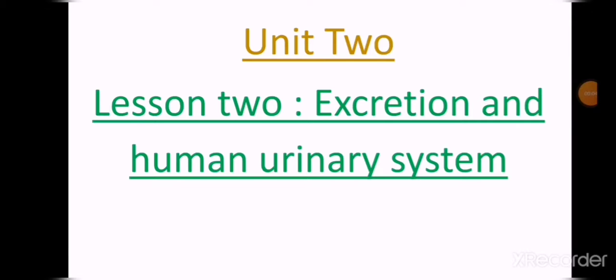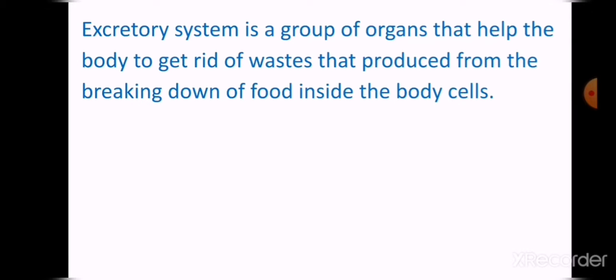Let's start to explain lesson 2 in unit 2, which is called the excretion and human urinary system. The excretory system, what does it mean by system? As we know in junior 4, any system consists of a group of organs.